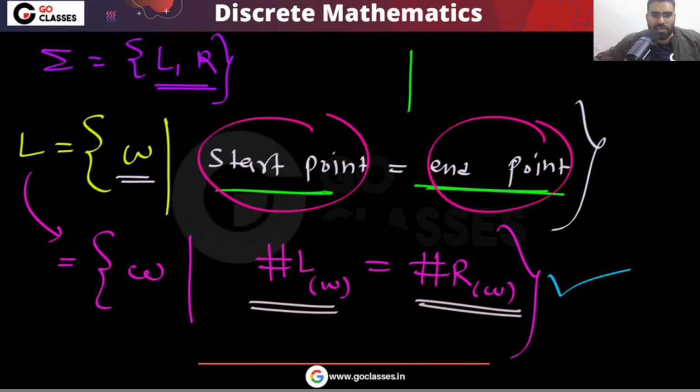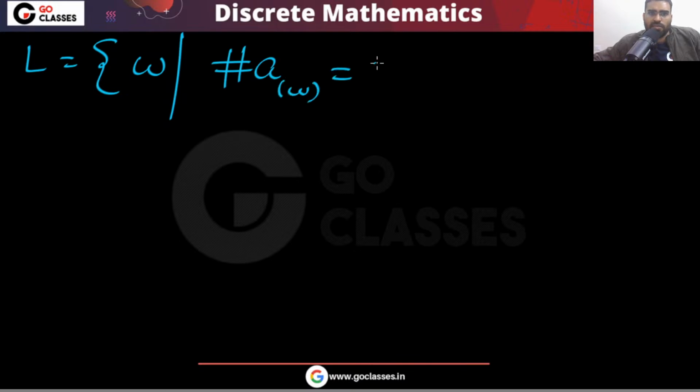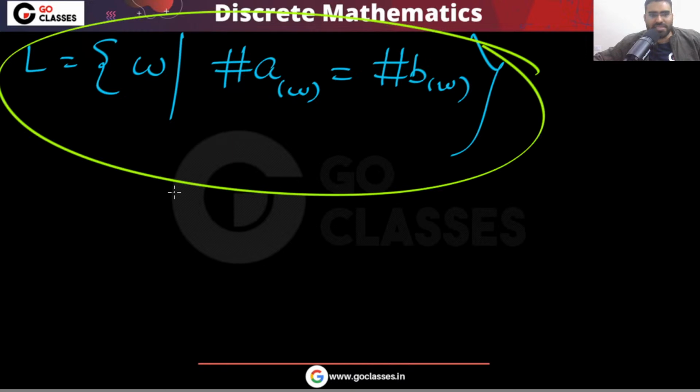So this is your final question. A language is given to you where you have an equal number of A and B. You can understand it like this: number of A in W is equal to number of B in W. This is your language. Now the question is asking which of the following grammars will generate this. Some options are given to you. First, you understand this language. The question is just saying that this is your language. This is all you have to understand.